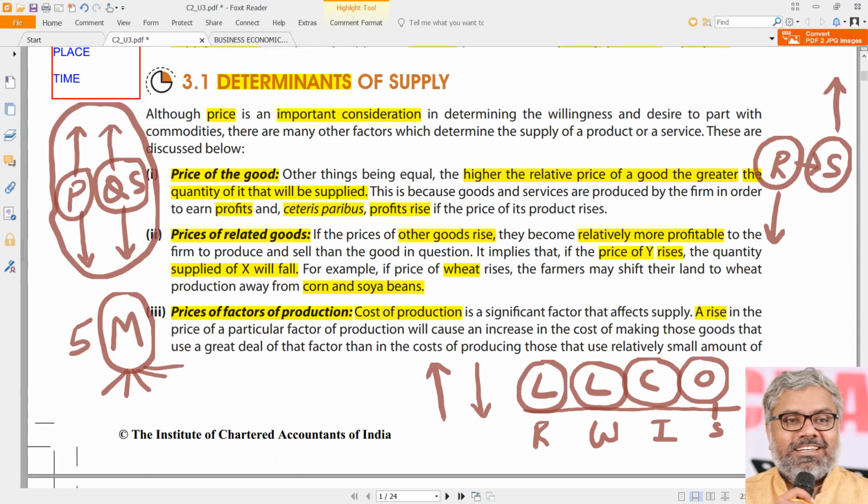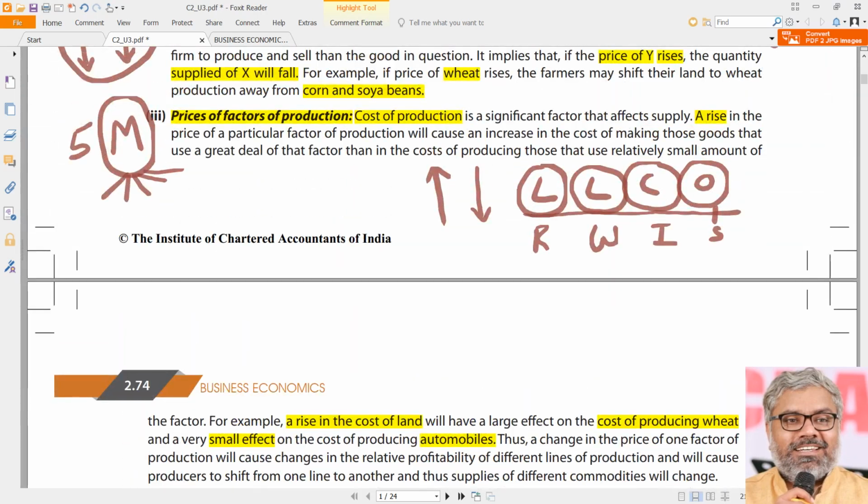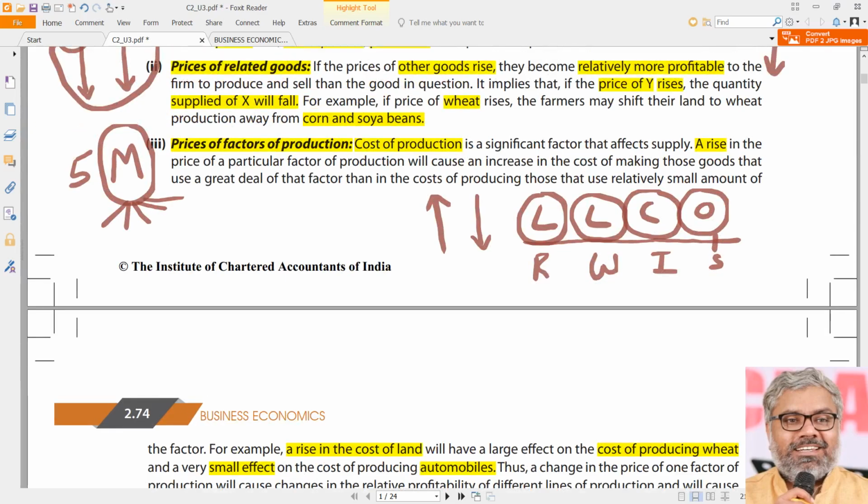So what are related here? Price of a commodity and quantity supplied are related. If the price of the commodity increases, quantity supplied also increases, and vice versa. Then how about the prices of other goods? If prices of other goods increase, supply of the original commodity decreases. That means it is an inverse relationship once again. What about the prices of factors of production? How will they influence supply? When the prices of the factors of production increase, supply will decrease.